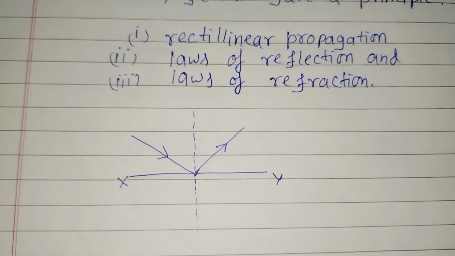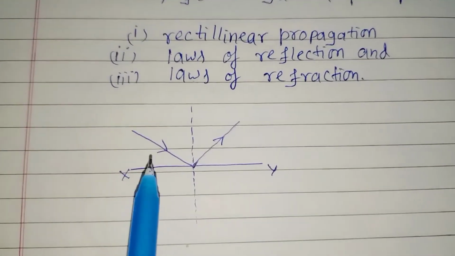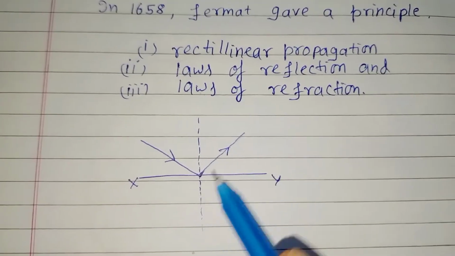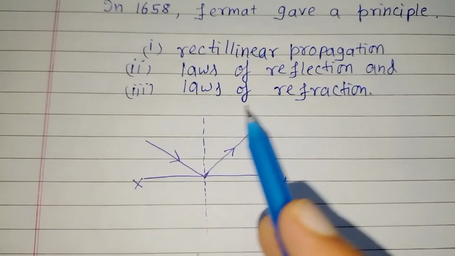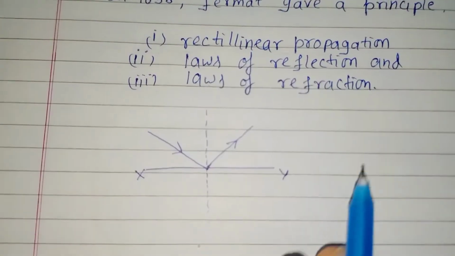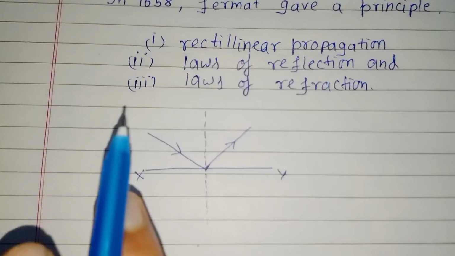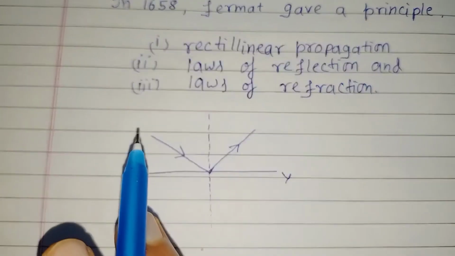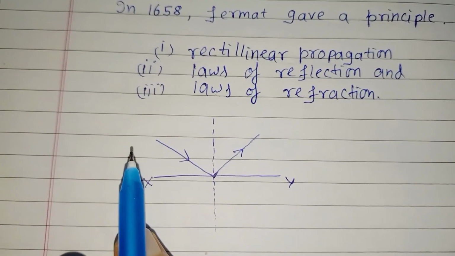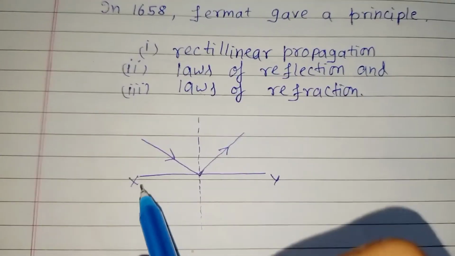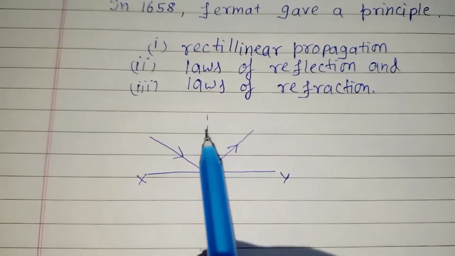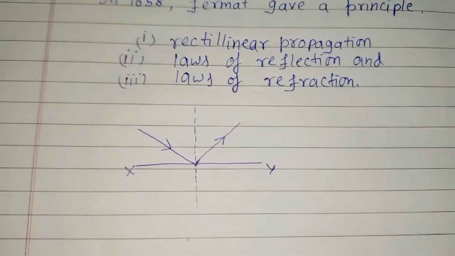So the first law of reflection states that this incident ray, and this is the reflected ray, and this is the normal. These three lines lie on one single plane. You can easily understand from this diagram that these three lines, the incident ray, the reflected ray, and this dotted line, that is the normal, are all on the same plane. If you consider a plane here, you will find that all these three lines are on the same plane, and this is the first law of reflection.